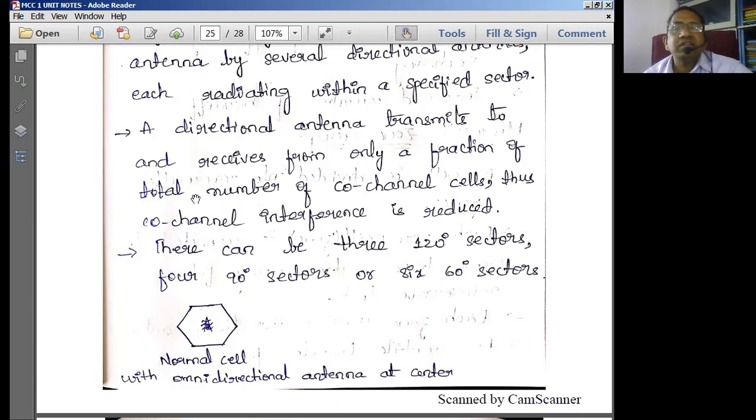So a directional antenna transmits to and receives from only a fraction of the total number of co-channel cells. Because it is a directional antenna, it radiates and receives signals only in a particular direction, not in all directions. So what is the greatest advantage of having a directional antenna? It simply avoids co-channel interference; thereby, co-channel interference is reduced. Because all antennas are radiating in a particular direction, co-channel interference is avoided to the maximum possible extent.